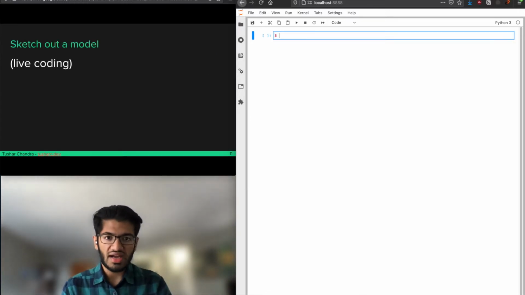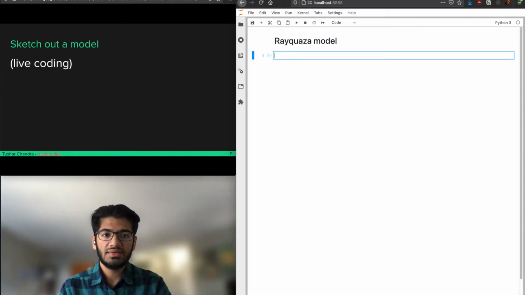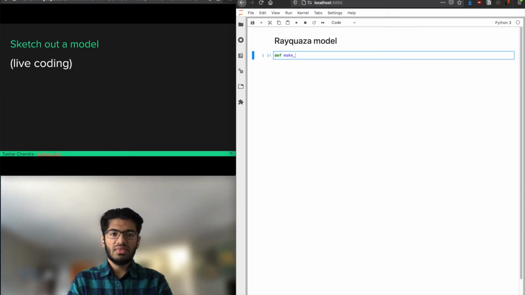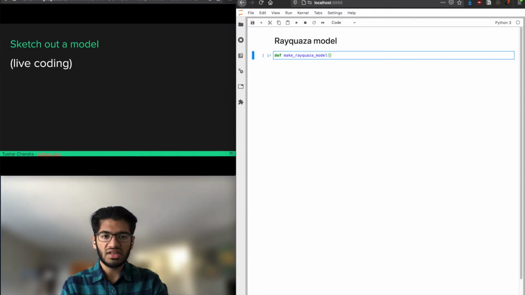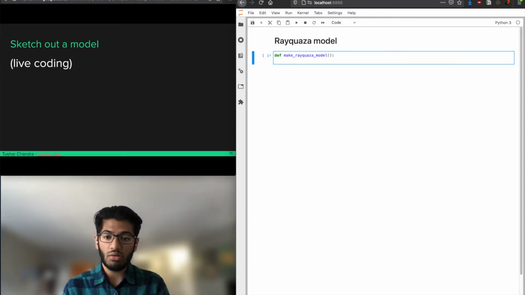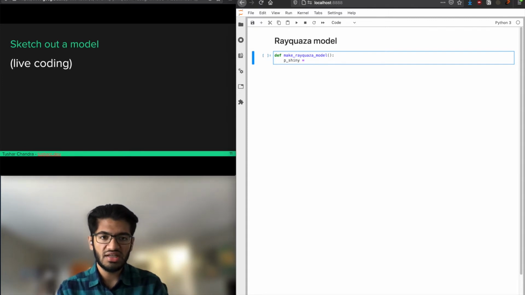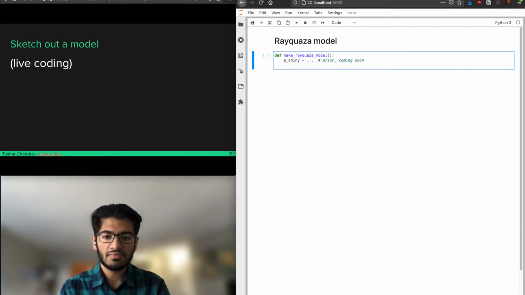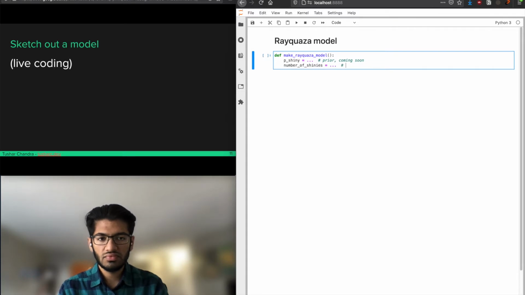So let's start with our, oops, this is going to be a markdown cell, so we're off to a good start. Rayquaza model. Make Rayquaza model. So what I like to do is sketch out what the different probabilities and random variables are, and put placeholders for them. So the first thing, based on the previous slide, is p shiny equals something. This is going to be our prior, it's coming soon. And then the next thing we have is the number of shinies, something else. That's our first model. That's not very much, but we will get to it soon.